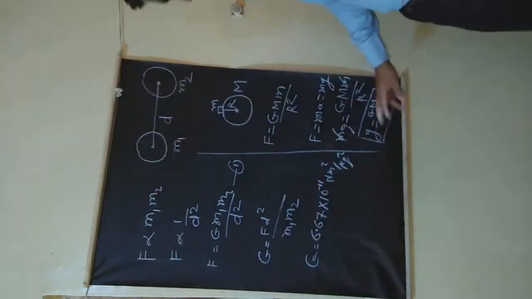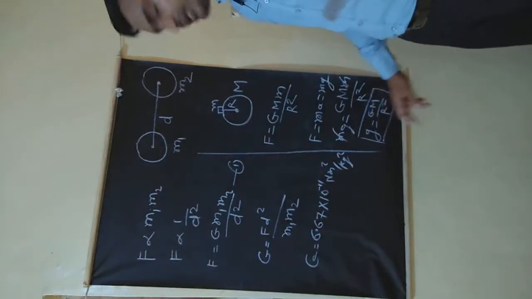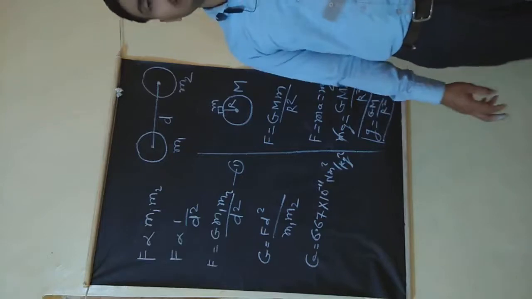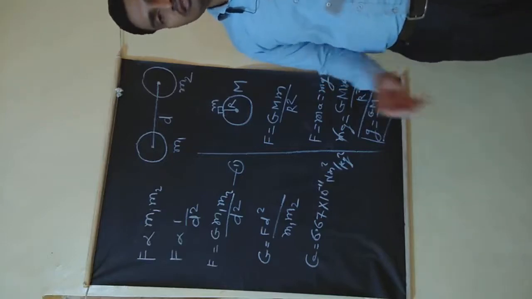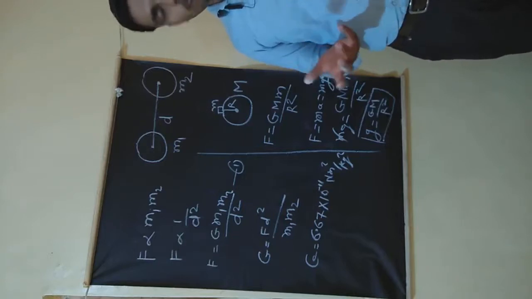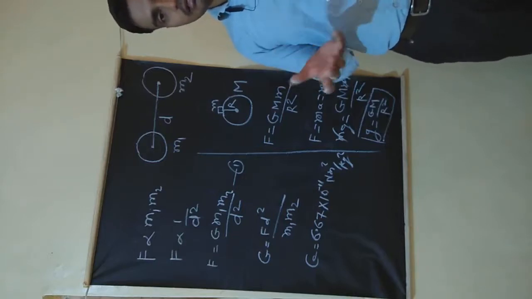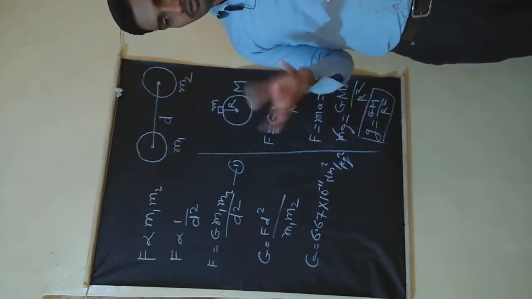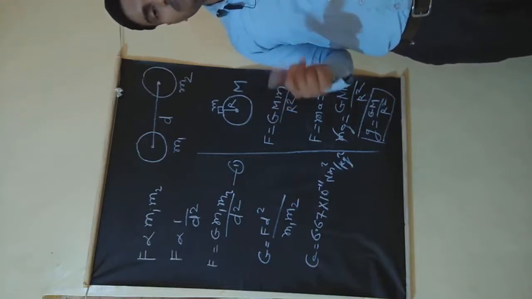The value of small g is maximum at the poles and minimum at the equator. This is because of the shape of Earth; our Earth is shaped like an orange, as it has a rotational motion.